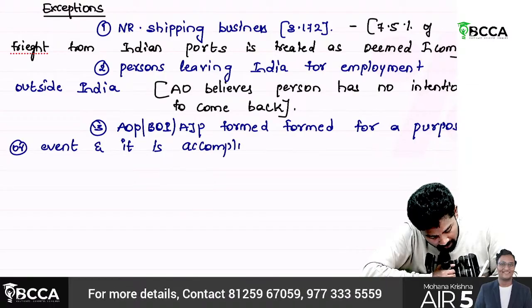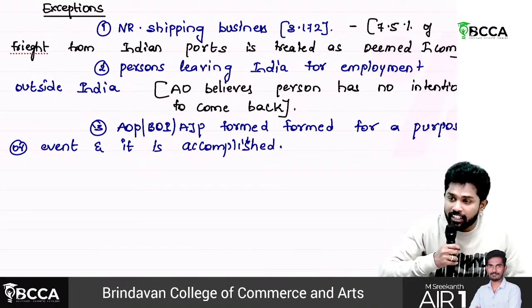I mean that purpose is done or the event is completed. Once the event is completed, they will dissolve.